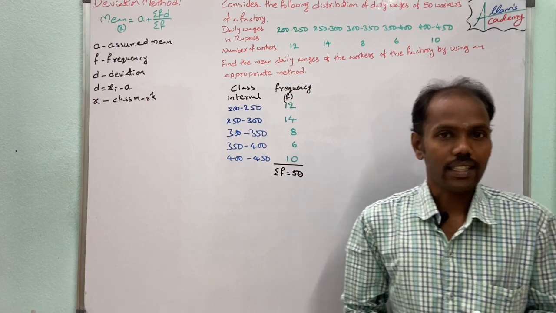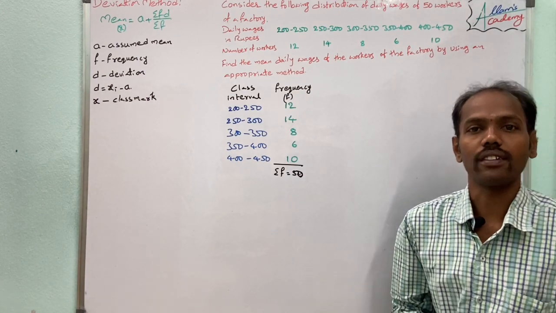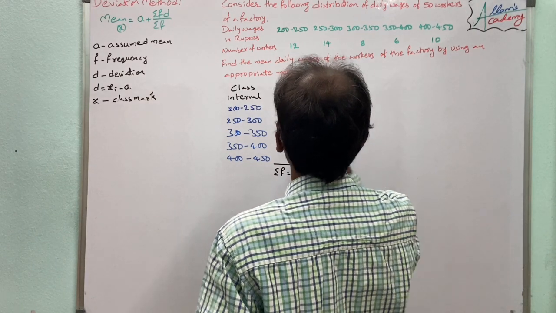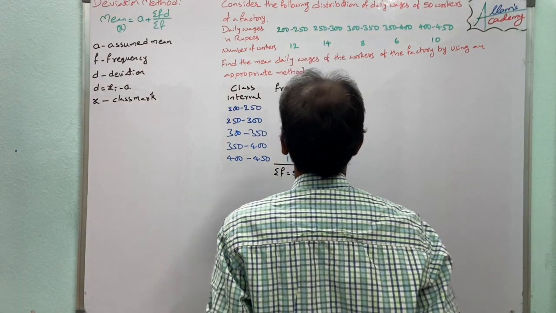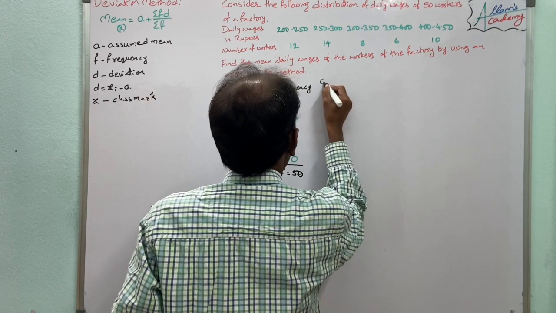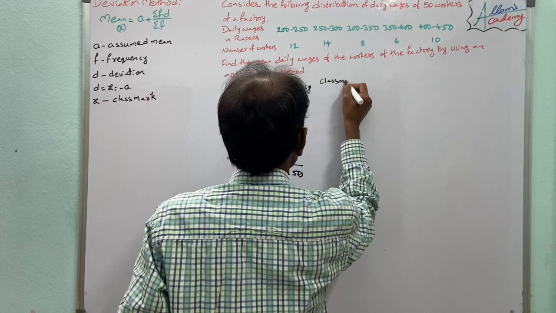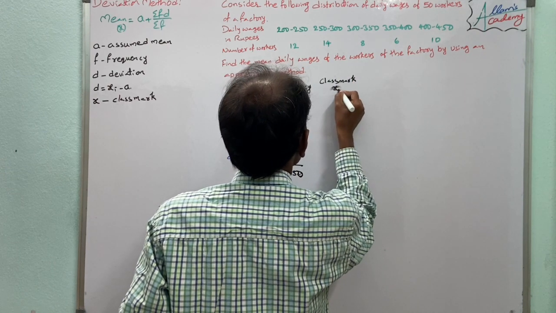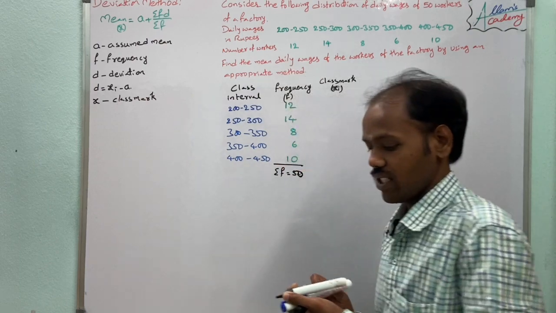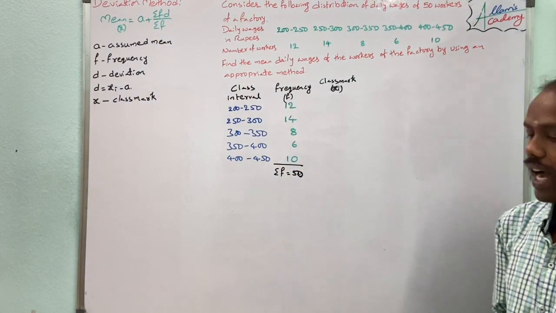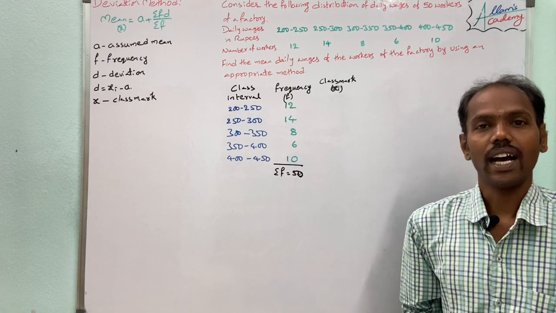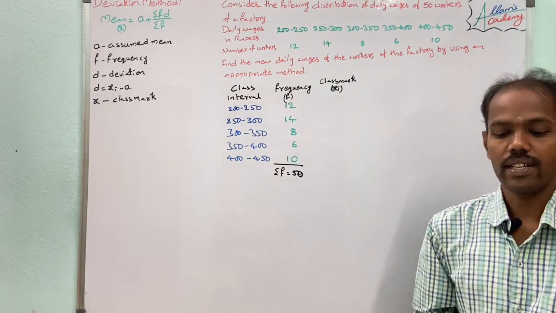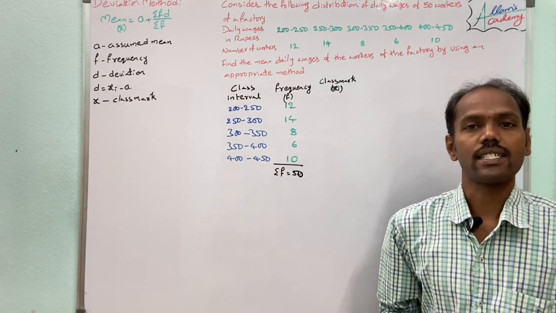Here x means the class mark, so we have to find the class mark. The class mark is nothing but the average of the lower and upper intervals.